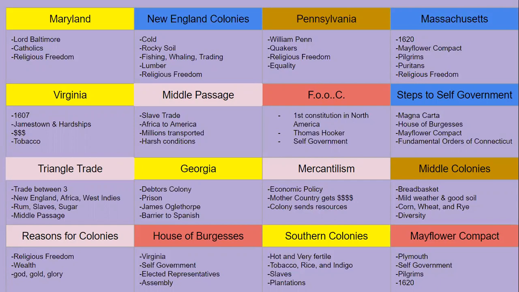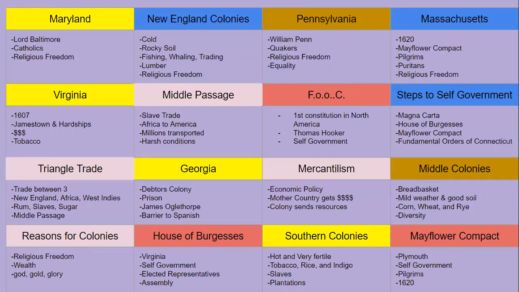Pennsylvania, it's important that we remember William Penn, the Quakers, and also religious freedom, that they were an anti-slavery group. It's an important thing to remember. Massachusetts, 1620, Mayflower Compact, the Pilgrims, the Puritans, and the religious freedom were all important topics that went over Massachusetts. Remember that the Mayflower Compact was an example of self-government, our first document to create self-government in America. Remember that Plymouth was founded in 1620.